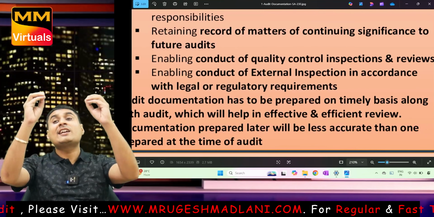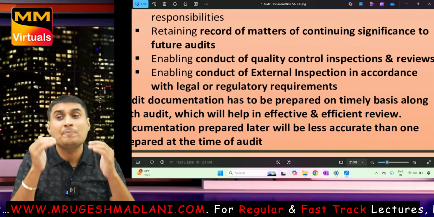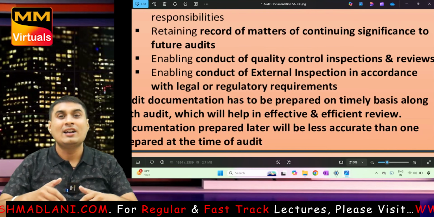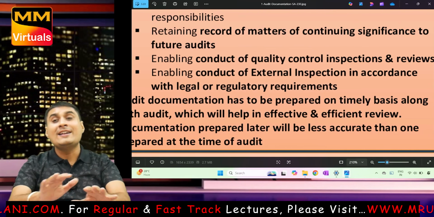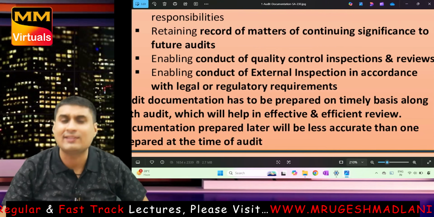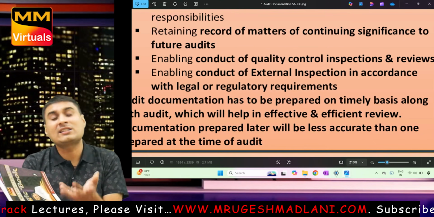Fourth, retaining significant matters helps me in a future audit. Tell me, if I retain important things in fixed assets, I did this; in depreciation, I did this. So in a future audit, I will know. Next time, it will not take that much time. Otherwise, I need to do a revision again. Will it take more time? No, I have written it down.